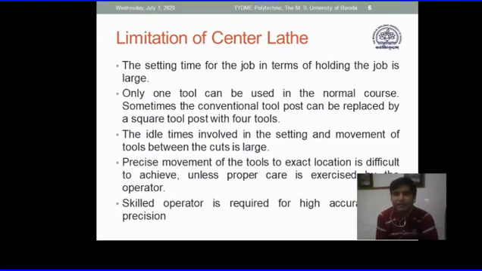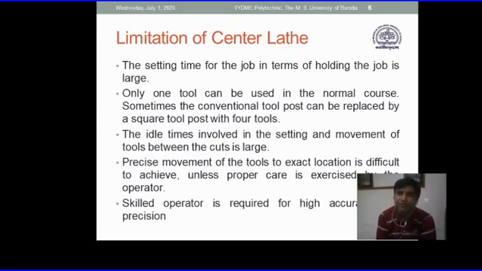So limitations of center lathe were some of the reasons that motivated the researchers or manufacturers to develop a machine wherein you get some of the time reduction mechanisms built in the machines to speed up the manufacturing process.